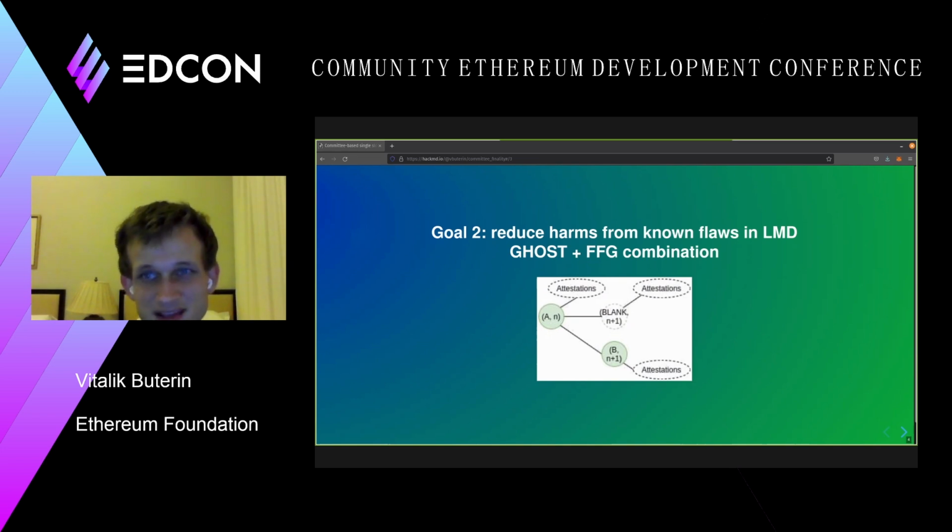use ideas that are already well known to work, which is basically just single slot finalizing consensus. There's plenty of papers talking about it. There's plenty of implementations of it. It's something that everyone uses. It's a very well-established and robust concept. So let's just use it. Now, we are still going to need a fork choice for the case where more than 1/3 is offline, but that's only an exceptional situation. It's not the case that even in the normal case you have this conflict between LMD Ghost and FFG, and these inherent problems in LMD Ghost popping up.